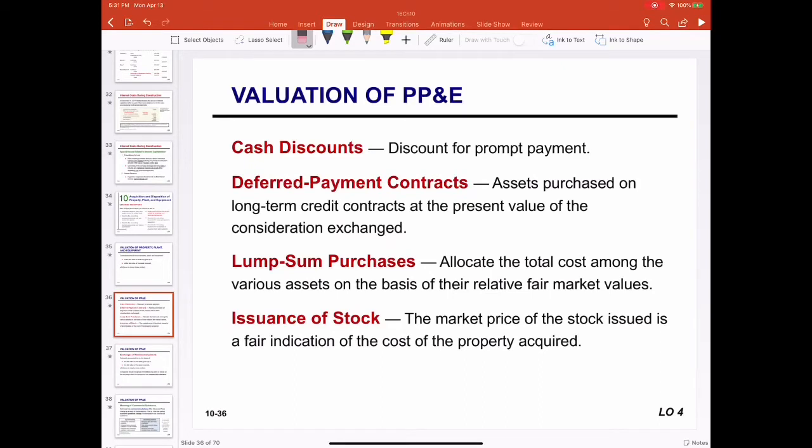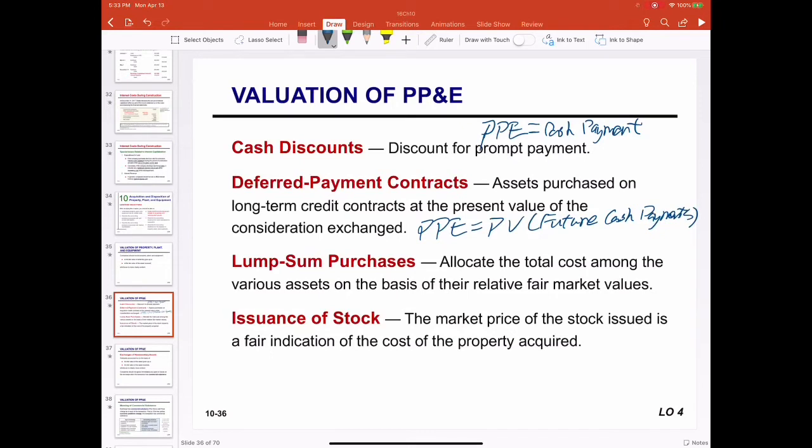In this part, I'm introducing the valuation of non-monetary assets. In the past sections, we learned how to value property, plant, and equipment in different transactions. For example, if a firm purchases its assets using cash, the valuation of PPE equals the cash payments or price after discount. If the purchase is under a deferred payment agreement, the asset valuation equals the present value of the future cash payments.